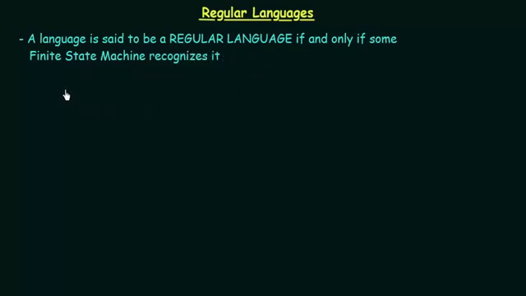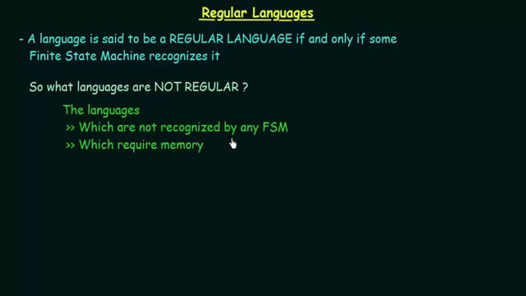Okay, so if we know what regular languages are, the next question that arises is, what languages are not regular? The languages that are not regular are the languages which are not recognized by any FSM and which require memory. So when a language is not recognized by any FSM, it is not a regular language. But when is a language not recognized by any FSM? A language will not be recognized by any FSM when that language requires memory.